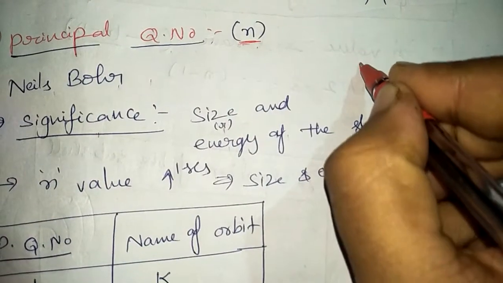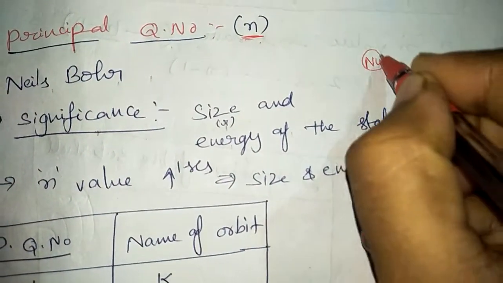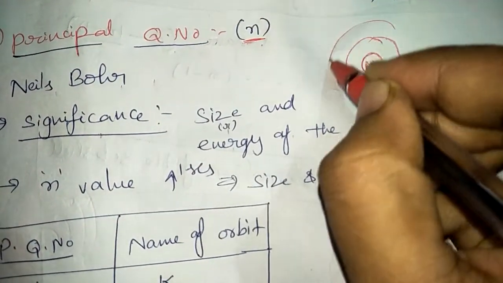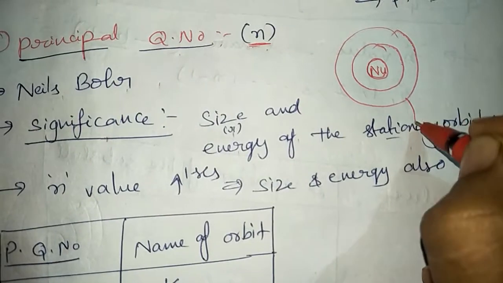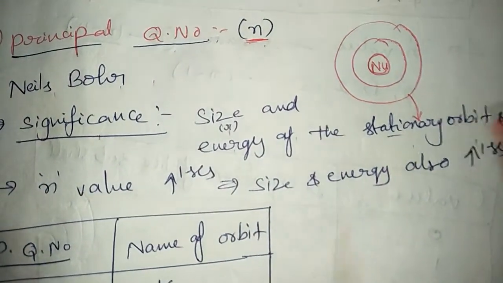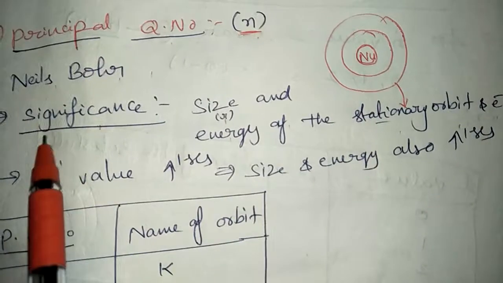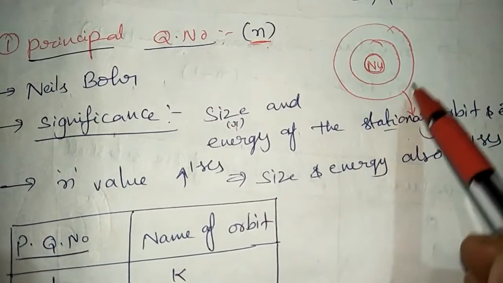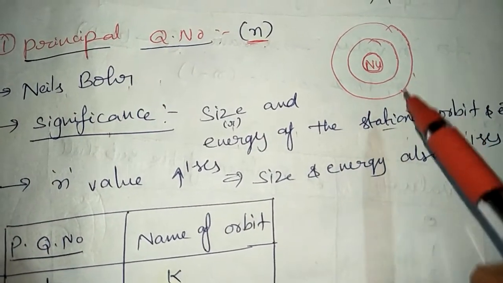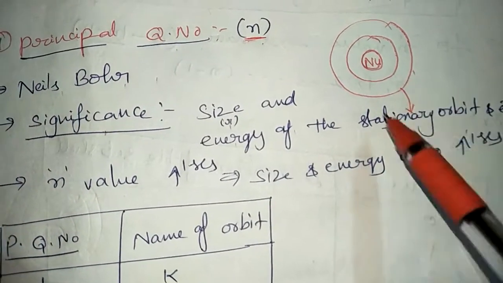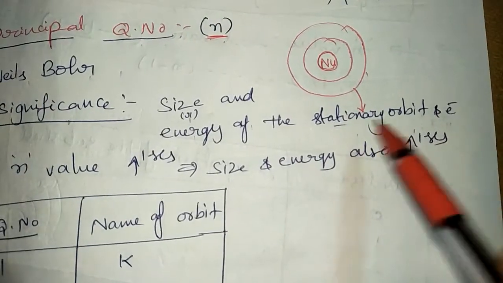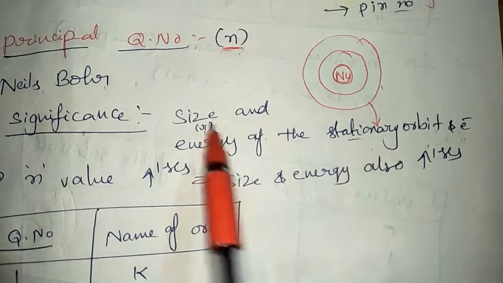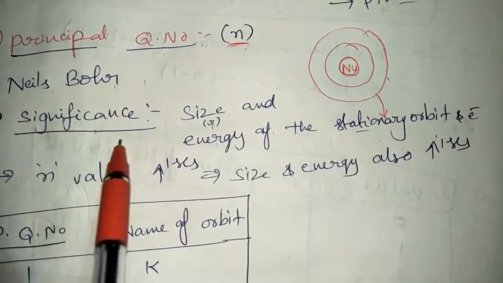For example, the nucleus is present in the center, and around the nucleus electrons revolve in a circular path. These are known as the stationary orbit or stationary cell. You know very well about this one. So the principal quantum number tells about the size of the stationary orbit and the energy of this stationary orbit. That means it tells the energy of the electron also. So the cell in which the electron is present, that cell's size and energy are explained by the principal quantum number.